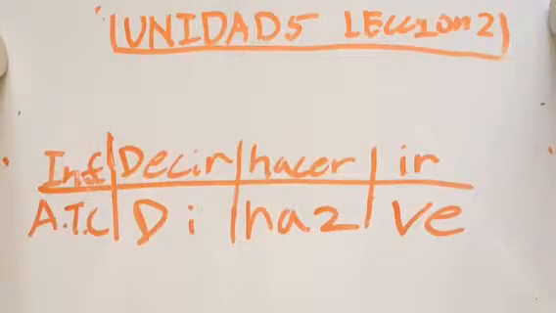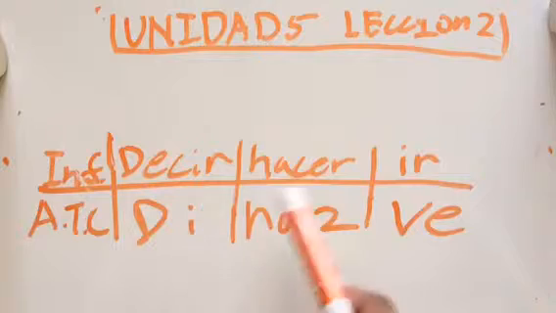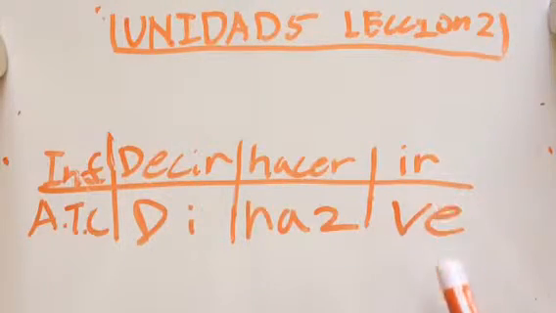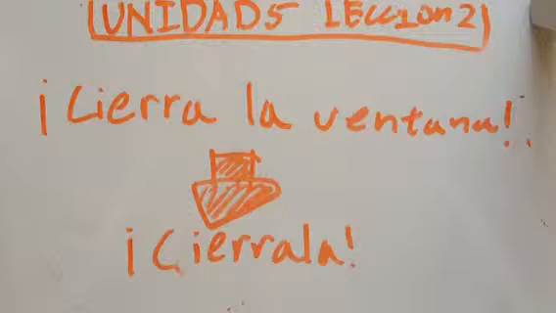Next up is irregular tú commands. There are more in this chapter, but I picked these 3. Decir turns into di in the command form, hacer into haz, and ir into ve. Finally, when you use an affirmative command with a direct object pronoun, you have to attach the pronoun to the end. And if the command is 2 or more syllables, you have to add an accent to retain the original stress. For example, cierra la ventana means close the window, and then it becomes ciérrala, which means close it.